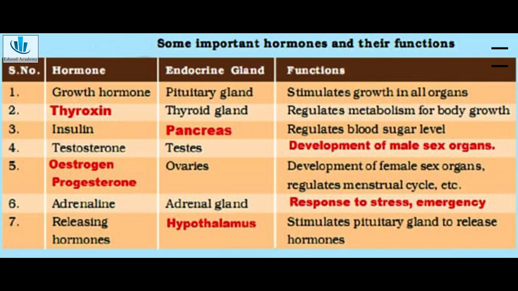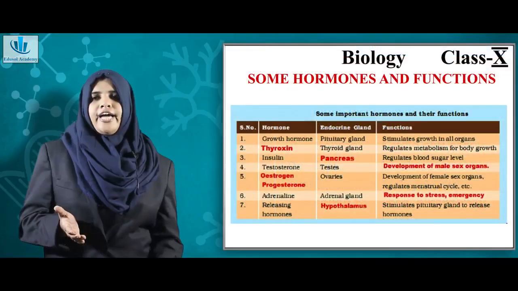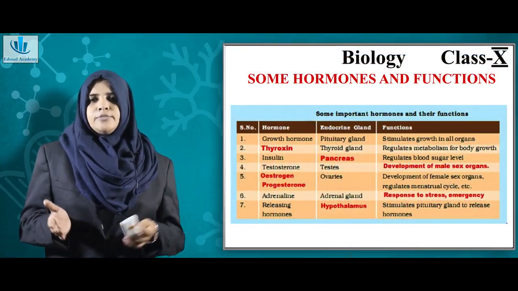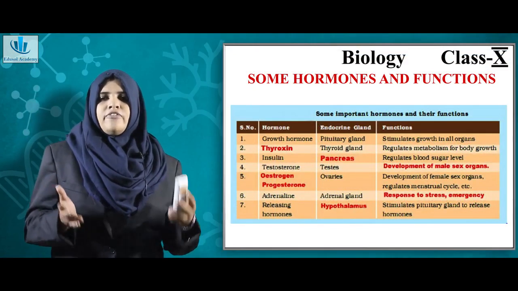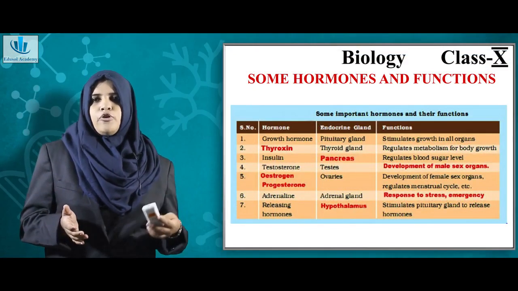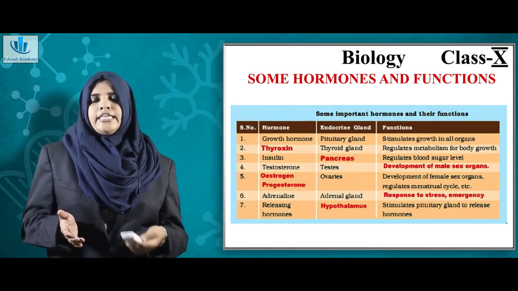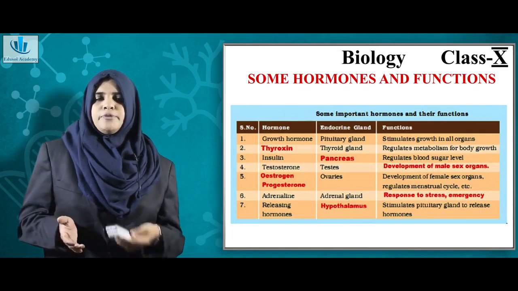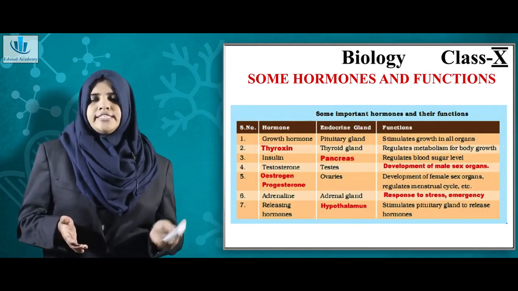Testosterone by the testes and estrogen by the ovary are responsible for the development of male and female sexual organs. Adrenaline secreted by the adrenal glands is responsible for the fight, flight and fright response of the body. And releasing hormone is secreted by the hypothalamus; it stimulates the pituitary gland to perform its function.